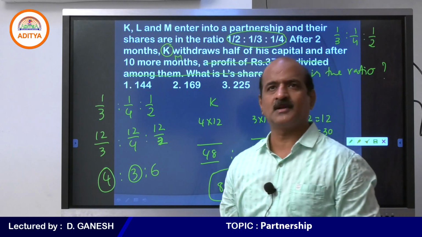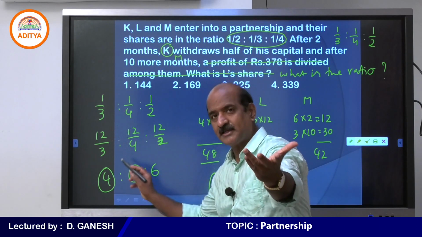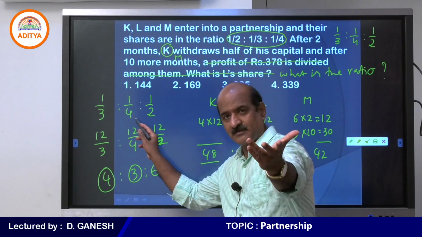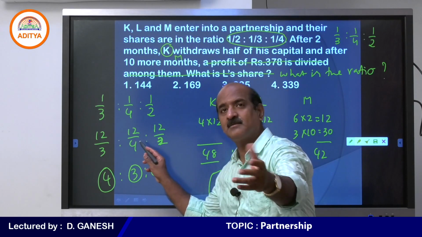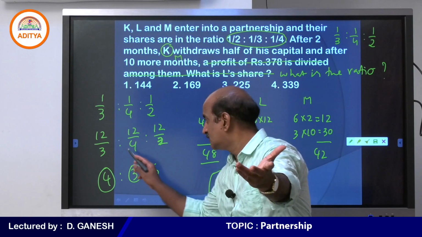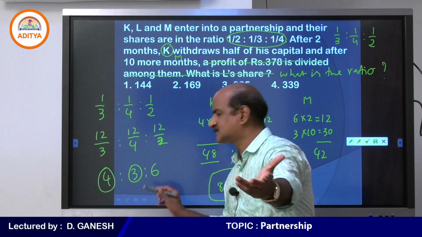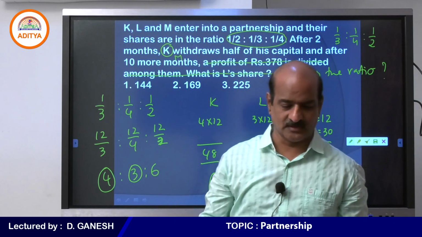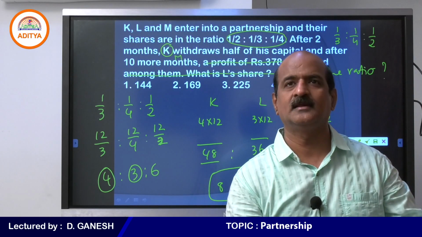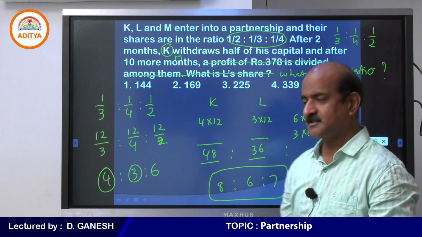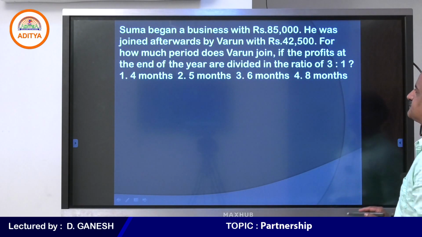Why do we need to multiply by 12? The reason for multiplying by 12 is that 12 cancels by 3, 12 cancels by 4, 12 cancels by 2. So we are taking an LCM of 3, 4 and 2. So 12 by 3 is 4, 12 by 4 is 3, 12 by 2 is 6. We take 12 only because it conveniently cancels by 4, 3 and 2. Very good. So I think we are going in the right direction. Now we move on to the next question.